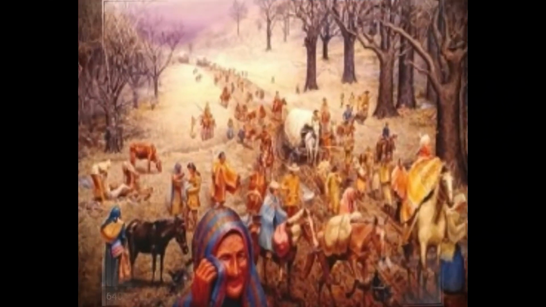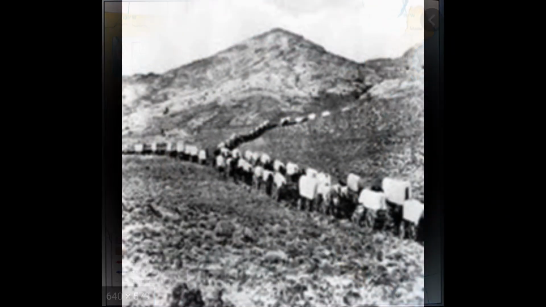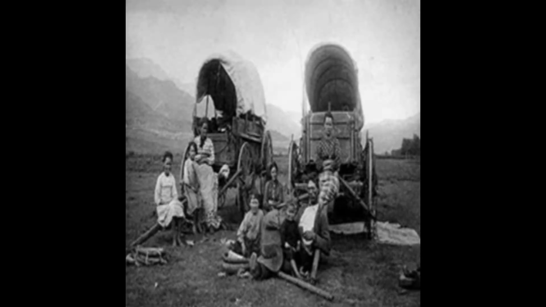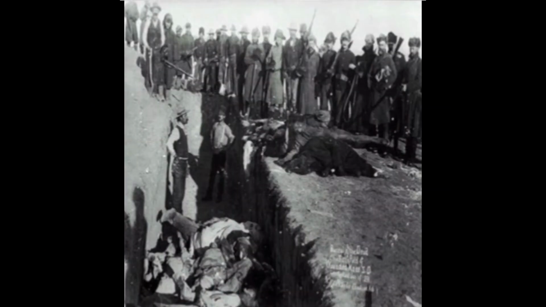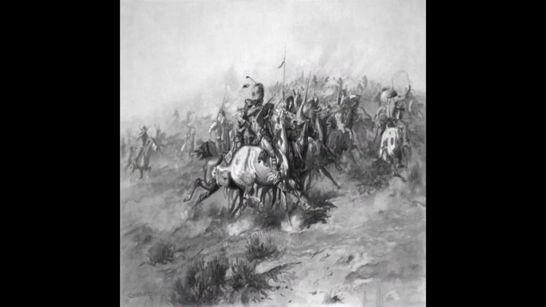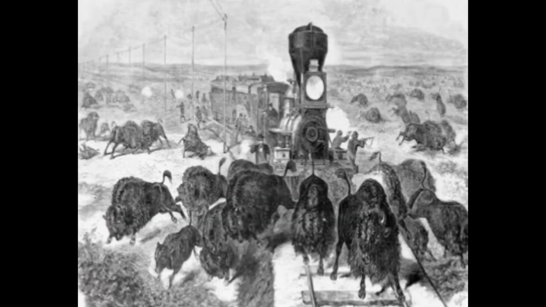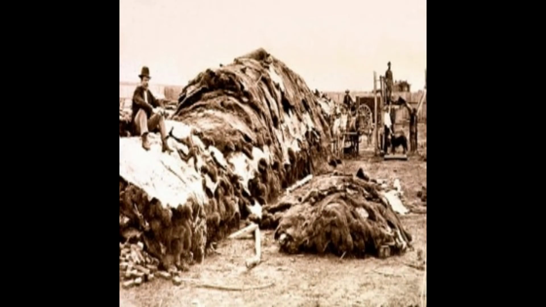There was forced removal. Beginning with the Trail of Tears in 1830, the United States forced natives west of the Mississippi River. A flood of settlers, both of the Homestead Act and the Transcontinental Railroad, allowed settlers to take more land. There was warfare. From 1860 to 1890, the United States waged war against the Native Americans. And finally, there was the destruction of the natural environment. Settlers, miners, and farmers all caused the destruction of the natural environment the Native Americans depended on.